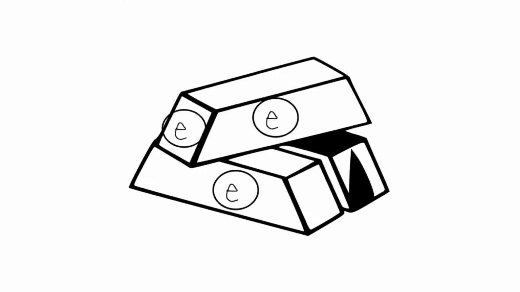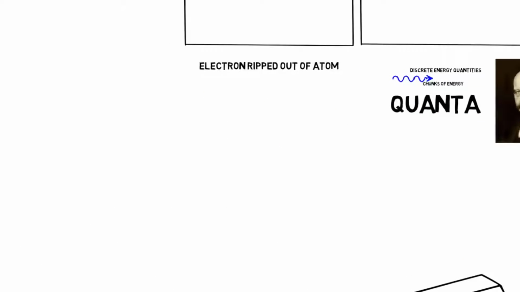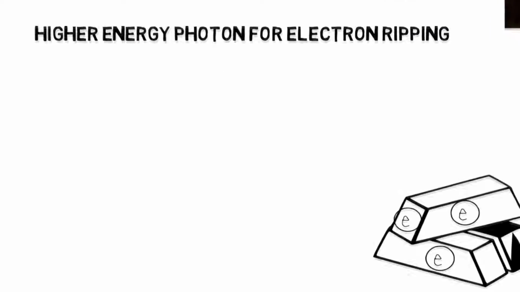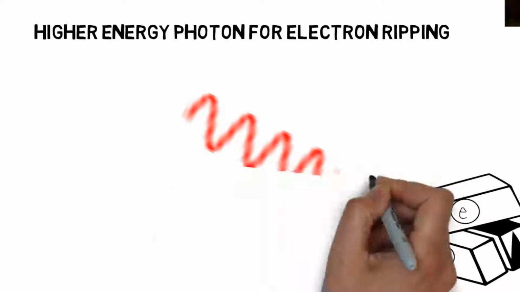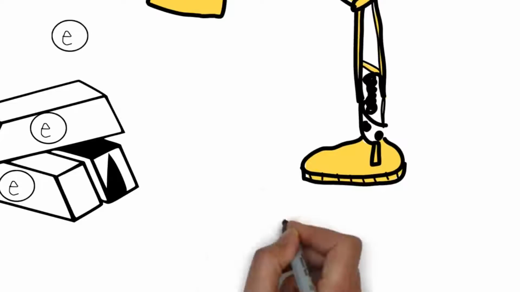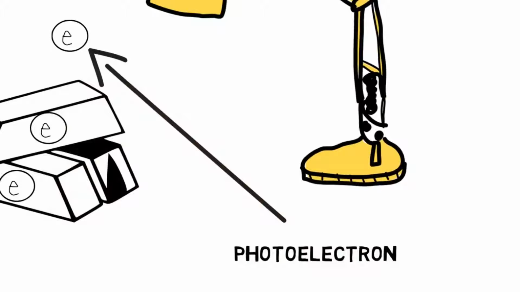So if you imagine a metal with electrons displayed as shown, you must notice that visible light does not ionize the metal. A higher energy photon is required for ionization. So if ultraviolet light is shined on the metal, electrons will be emitted from the metal due to excitations. An electron emitted due to this matter is known as a photoelectron.